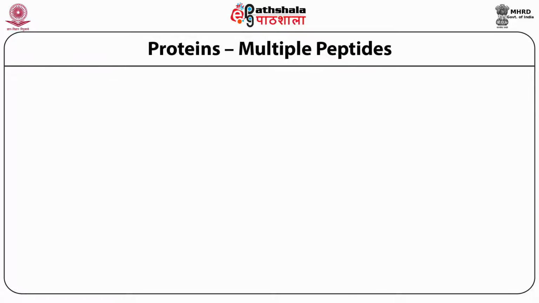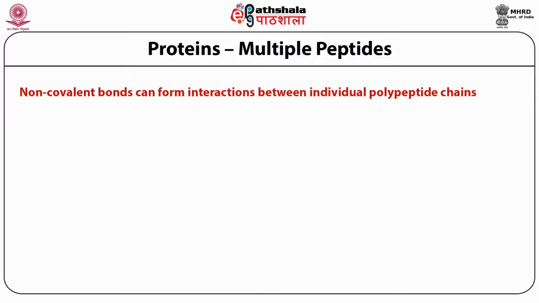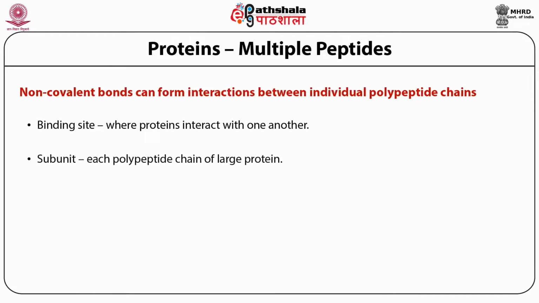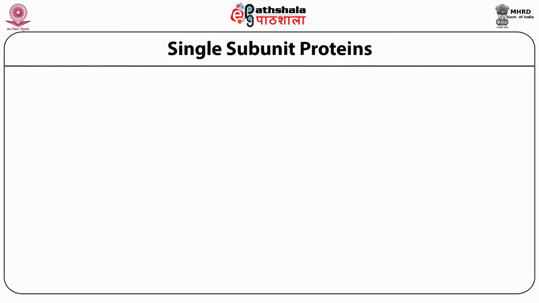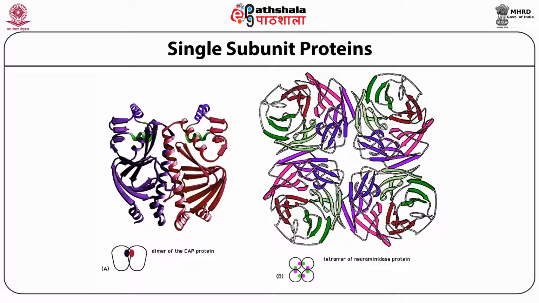Proteins can have multiple peptides. Non-covalent bonds can form interactions between individual polypeptide chains. A binding site is where proteins interact with one another. A subunit is each polypeptide chain of a large protein. Dimer proteins are made up of two subunits, which can be the same or different subunits depending on the interactions. Single-subunit proteins, as shown here, will interact with each other to make a tertiary structure. If a larger number of subunits interact with each other, they will give the quaternary structure of proteins.